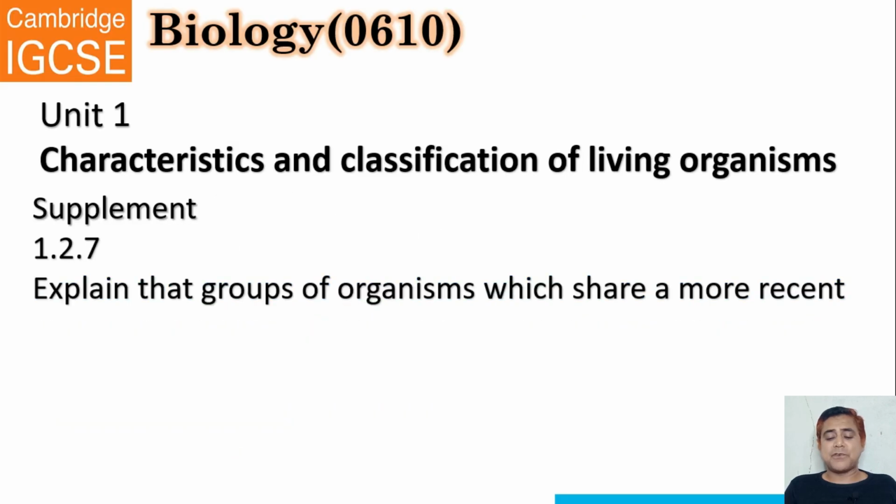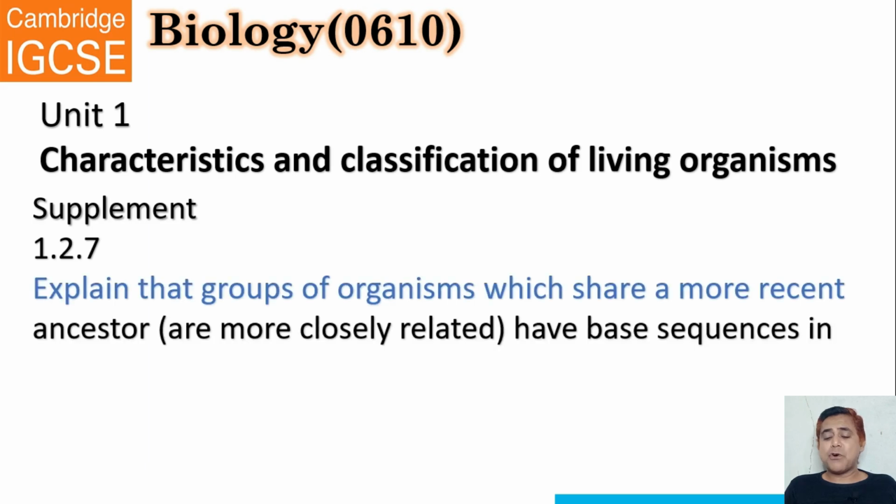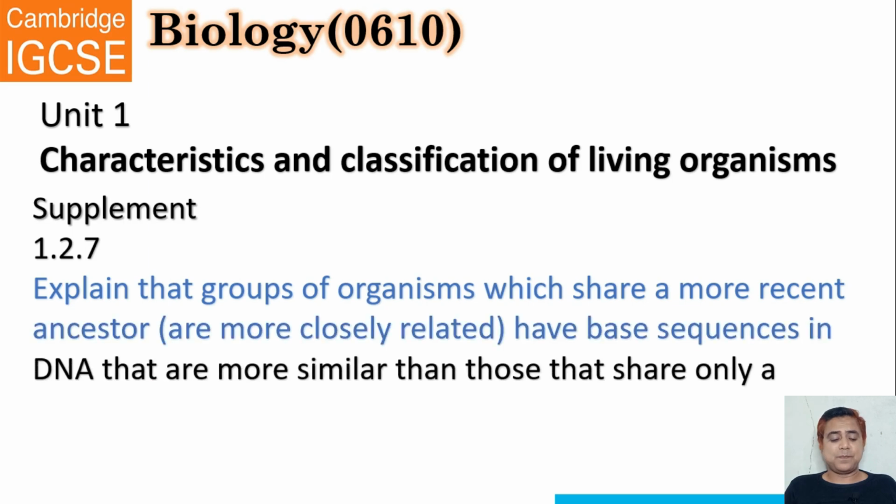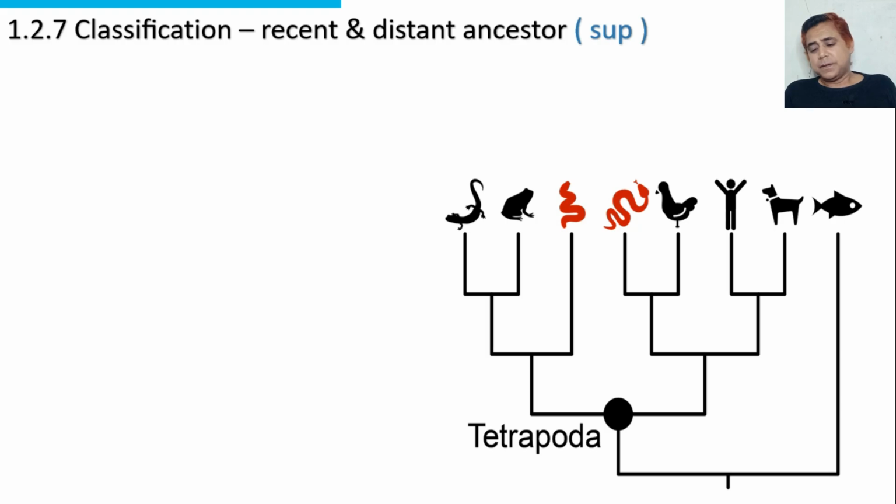Explain that groups of organisms which share a more recent ancestor are more closely related and have base sequences in DNA that are more similar than those that share only a distant ancestor. Look at the diagram. There are some organisms with their ancestors.